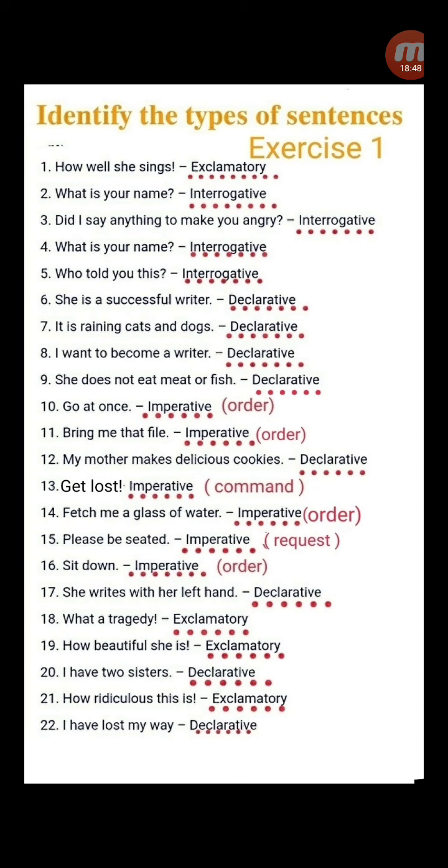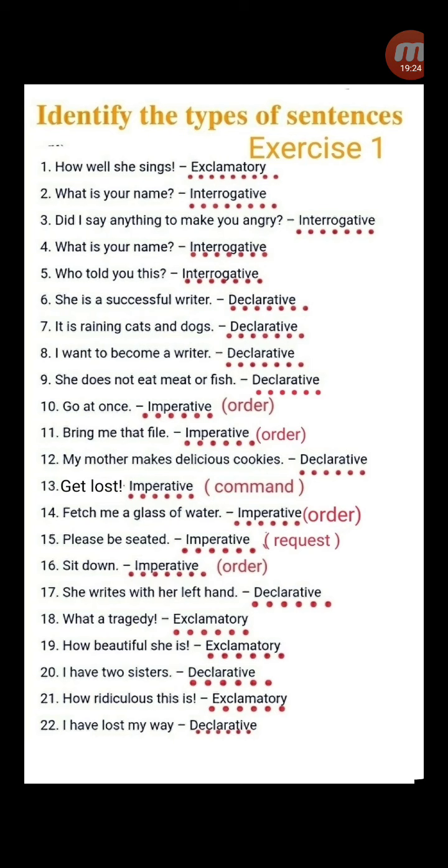She is a successful writer. Declarative. It is raining cats and dogs. Declarative. It is giving us some information, or it is telling us some fact. I want to be a writer. She does not eat meat or fish. Declarative. But it is in a negative because no is used. But it is a declarative, children. Or you can say assertive sentence.